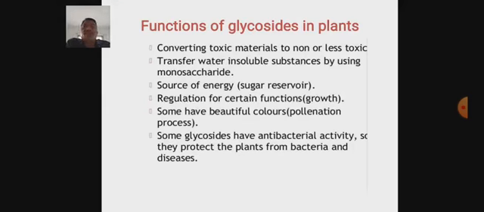What are the different functions of glycosides in plants? First, they convert toxic materials to non-toxic or less toxic. Second, they transfer water-soluble substances by using monosaccharides. Another function, they act as a source of energy. They regulate the growth of the plant. They may be responsible for the different color shades of different parts of plants, maybe the beautiful colors due to glycosides, for example anthocyanidins, which are glycosidic in nature.